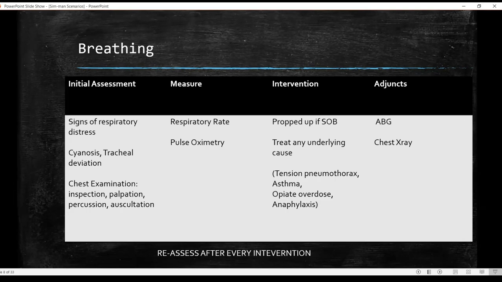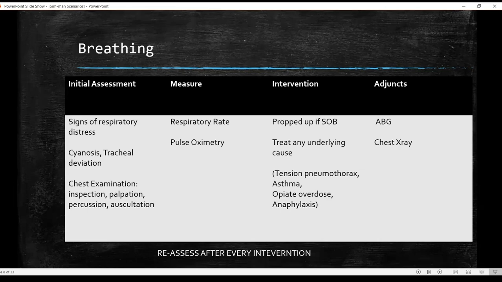You can look for tracheal deviation, because if there is tracheal deviation, there is probably a mediastinal shift, which could be due to a pneumothorax, which is a life-threatening emergency that you should be able to manage at this stage of the ABCD approach. Also, please perform and verbalize about chest examination.